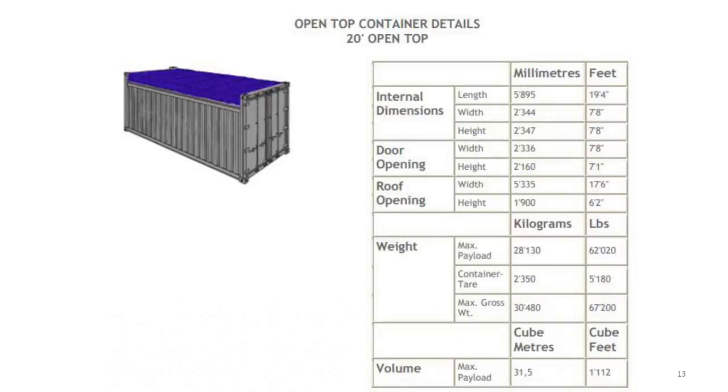And it also has a door at one side. So while you are filling it with the help of cranes, you can fill it from the top. And when you want to take it out, you can take it out from the top, or you can open the gate and then take it out. So if, after this container has reached the destination, the labor is supposed to take out the goods from this container, then they can simply open the door, and with the help of various implements, they can dig or take out goods from this container.